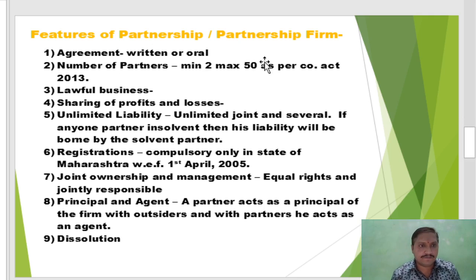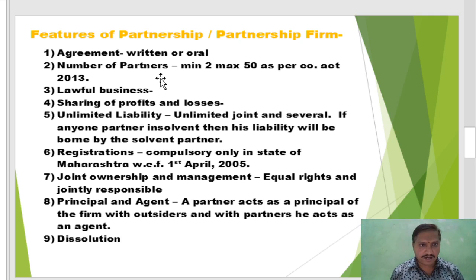If you read and understand the definition carefully, you automatically get the features. We know agreed means agreement. So the first feature of partnership is agreement. Agreement is a must for a partnership firm to come into existence.